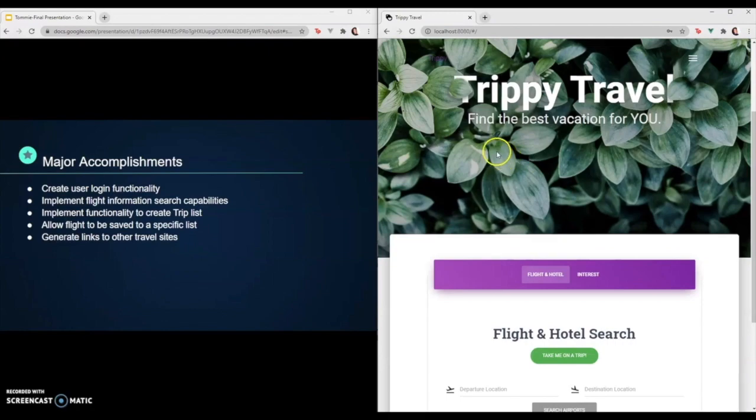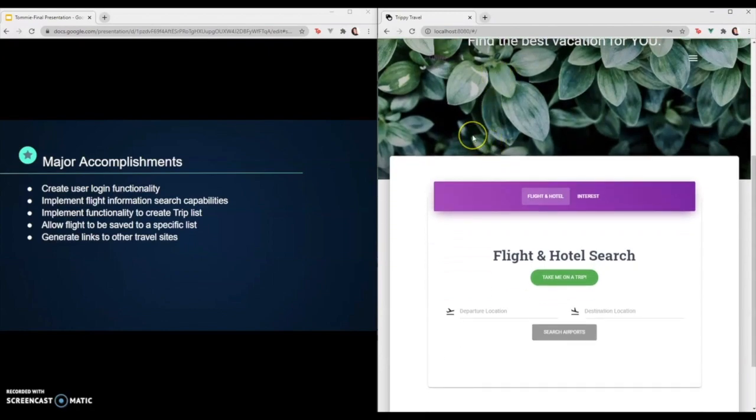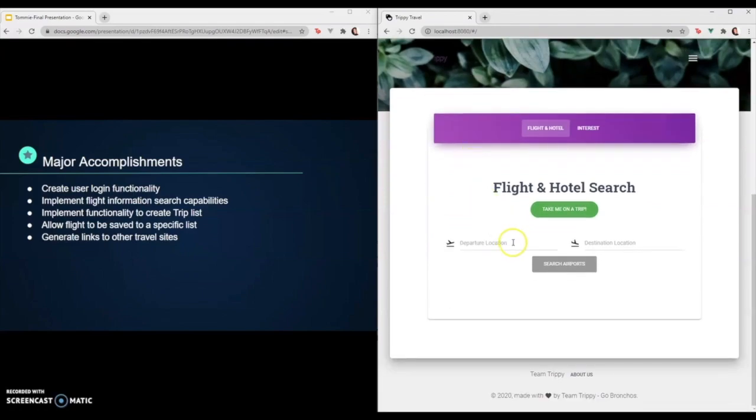My second major accomplishment was being able to implement flight information search capabilities.